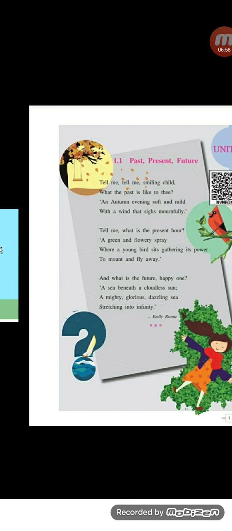Now, children, first let us understand what the title means. Here, Emily is talking to a small child who is very happy and smiling. And the child answers the poetess about his stages of life. He says that his past is like an autumn. There is a comparison. He compares his past life to an autumn.